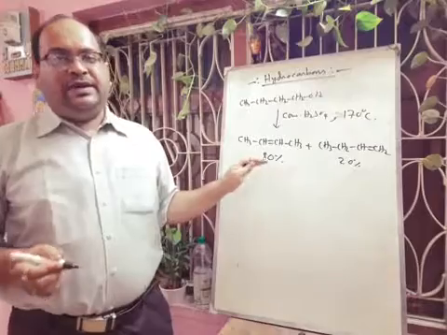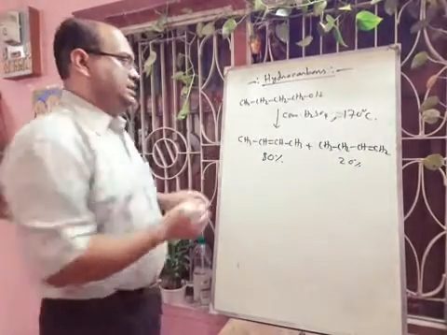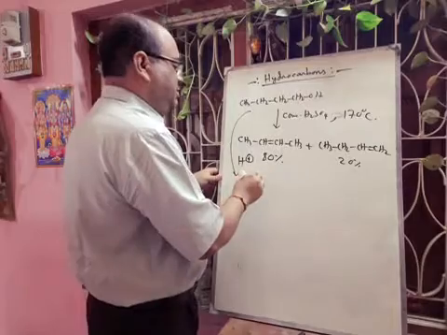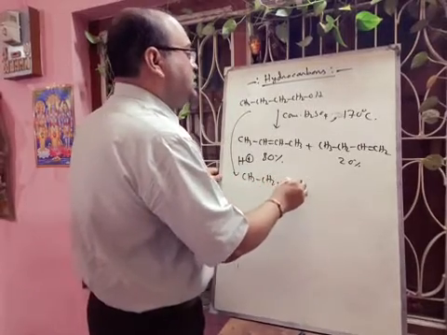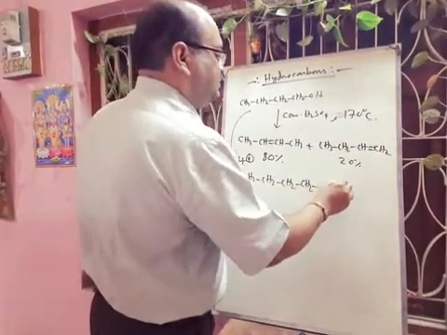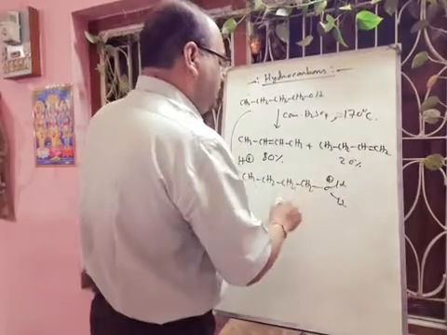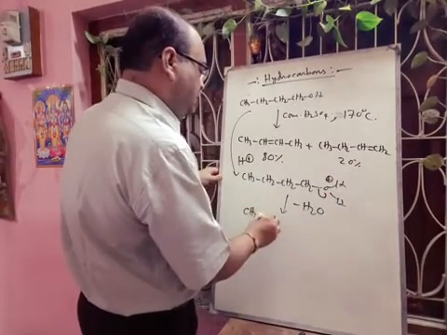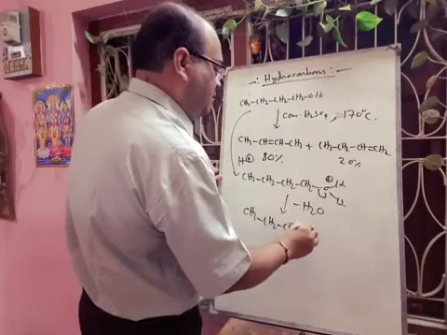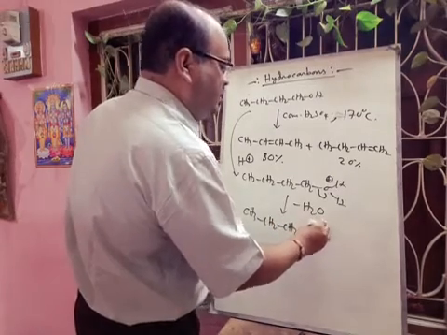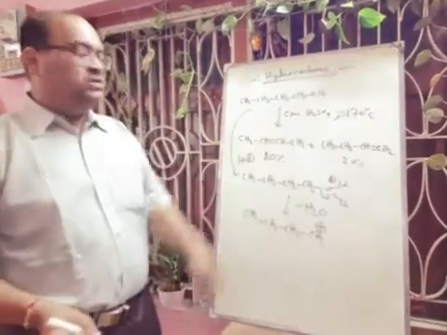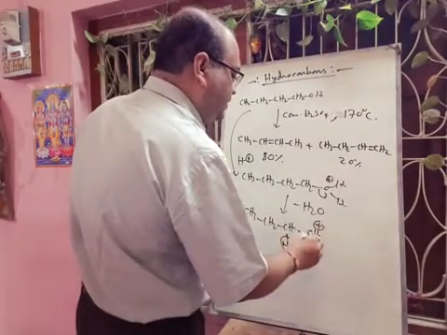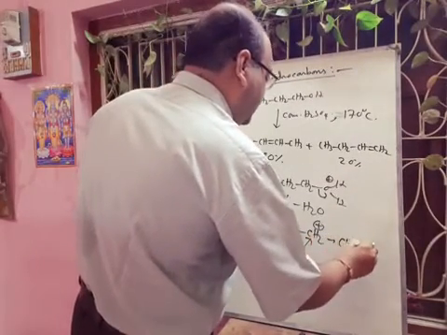Now what is happening? Definitely there will be some rearrangement reaction. When we add H plus to this compound, in the first step there will be protonation, giving CH3CH2CH2OH2 plus. Then there will be elimination of a water molecule. We know that this is a primary carbocation. Since a primary carbocation is not so stable, definitely there will be shifting of one hydrogen. That is the rearrangement step, and we will get the more stable carbocation.